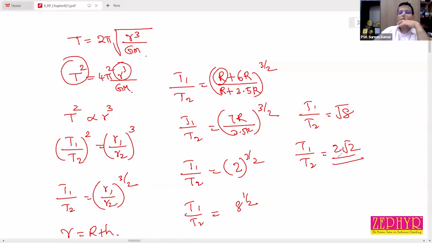So it is 2 root 2. The very important thing, the height is given. So we need to take the distance from the center. So you add 6R plus R, and in case of second case, 2.5R plus R. Did everyone get the answer? Yes, sir. No, sir.